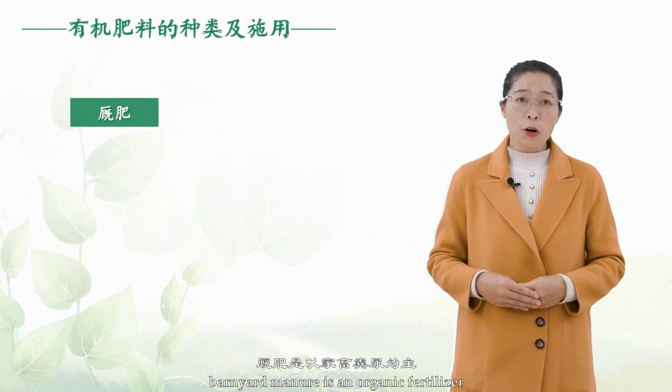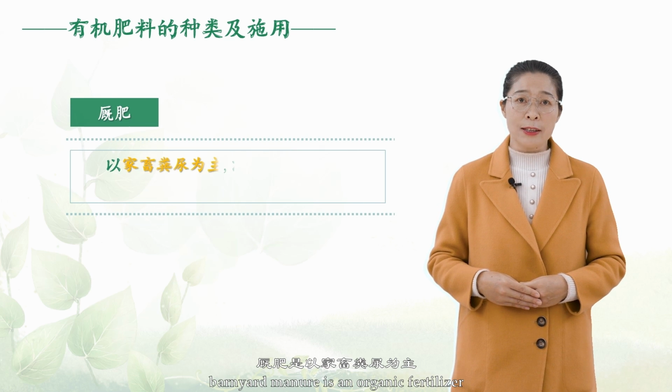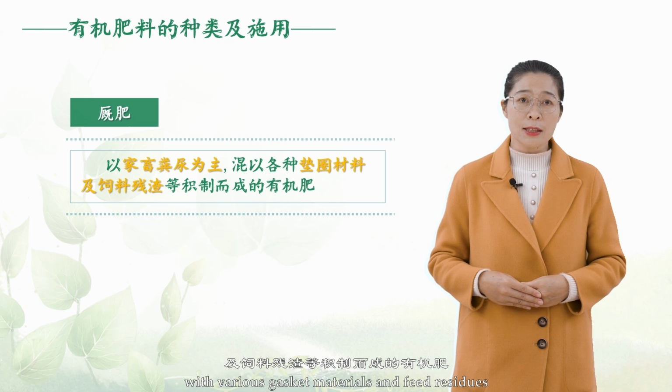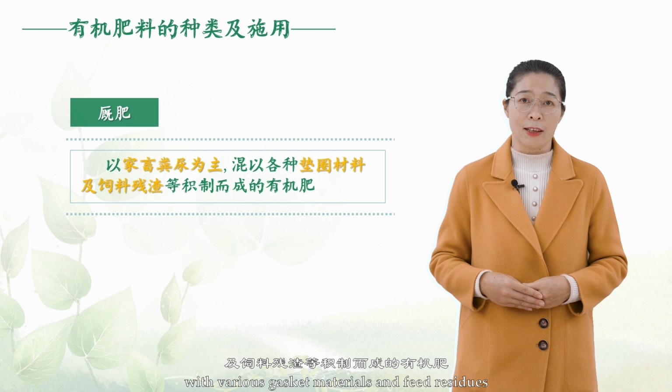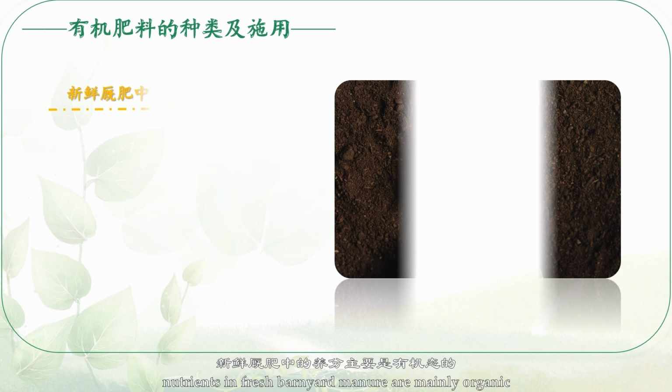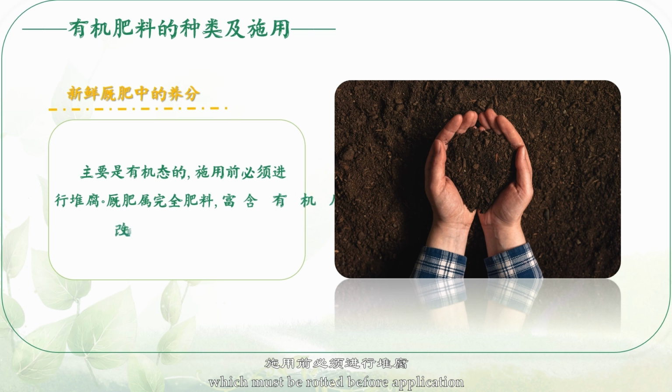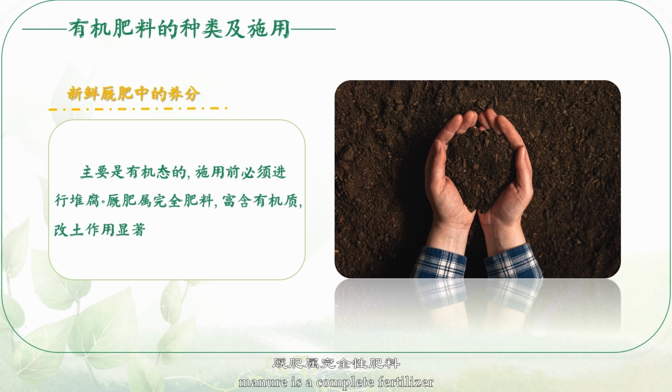Barnyard manure. Barnyard manure is an organic fertilizer which is mainly made of livestock manure mixed with various litter materials and feed residues. Nutrients in fresh barnyard manure are mainly organic, which must be rotted before application. Manure is a complete fertilizer which is rich in organic matter and has a significant effect on soil improvement.